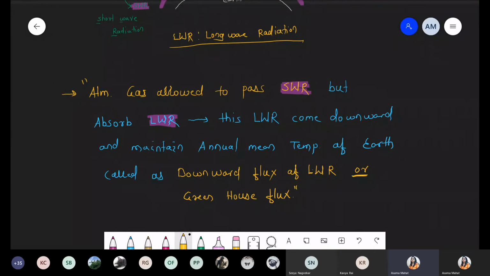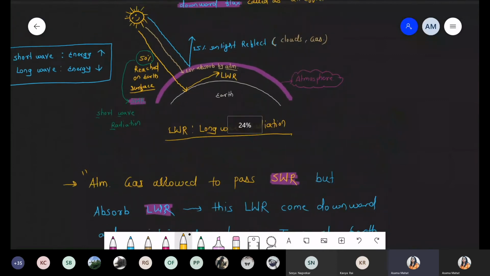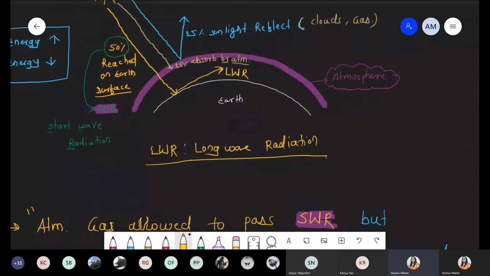Initially what happened? From the sunlight, 50% short wave radiation reaches the earth's surface, and once it reaches, it strikes and gets reflected, but it is now present as long wave radiation. But now what happened? Long wave radiation has less energy, so it never crosses the atmospheric level. See, come to the diagram here. Short wave radiation has high energy, so it can easily reach up to Earth's surface. But now the next scenario, what happened?